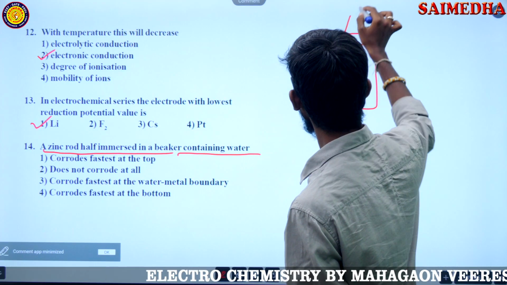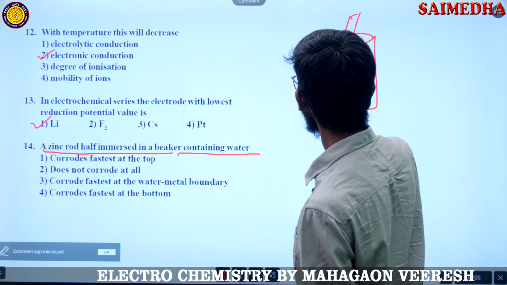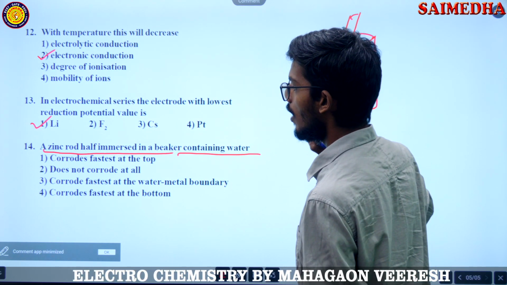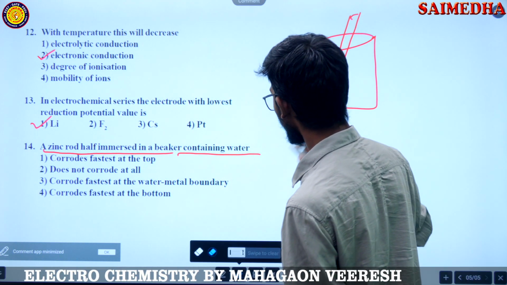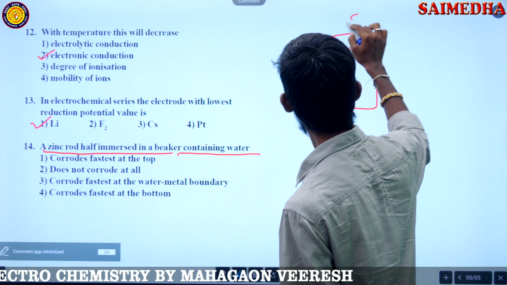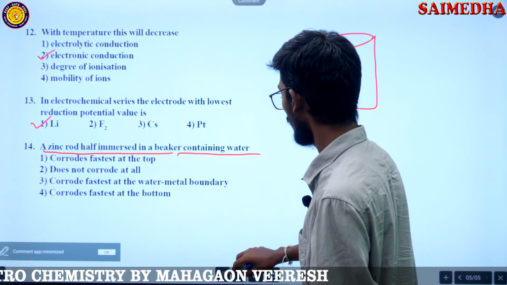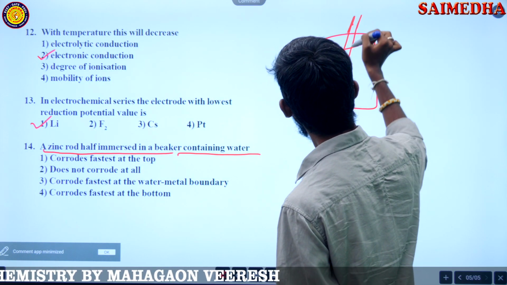So we have a rod in this way, right? He is saying it is only half immersed in a beaker. Half water, so half is this one, right? So this was the half.